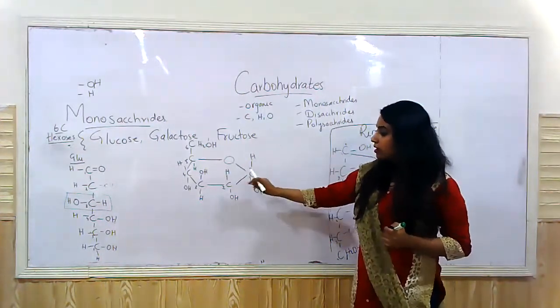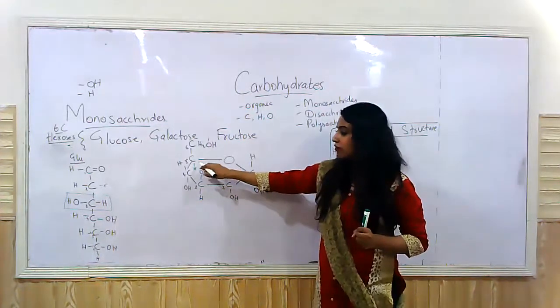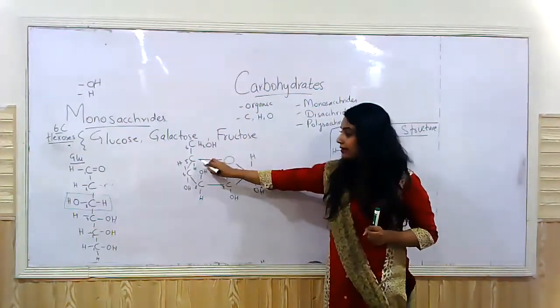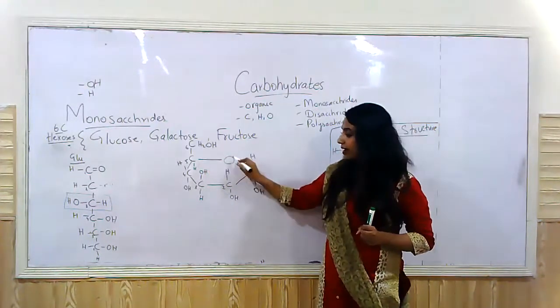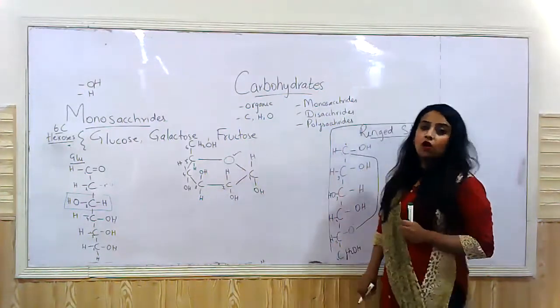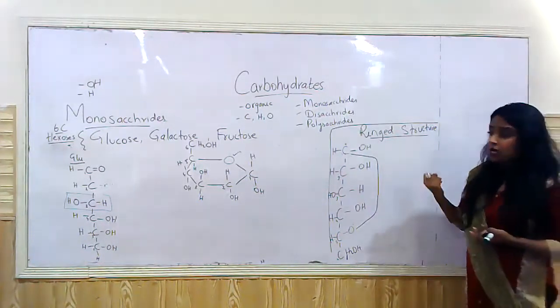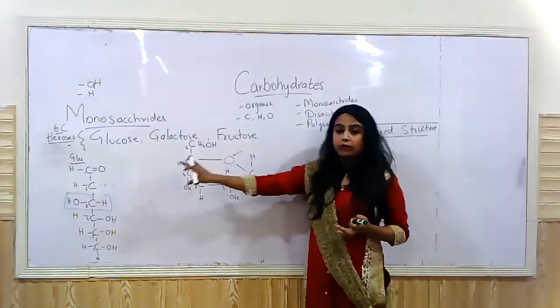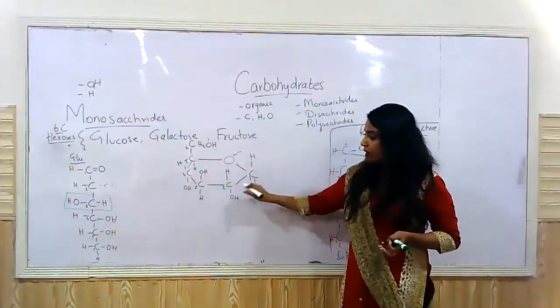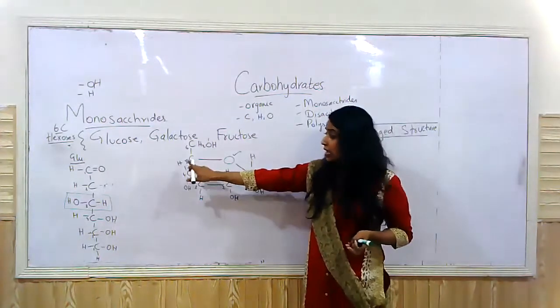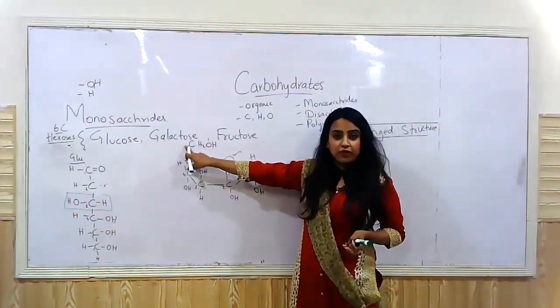Carbon number 1 folding upon itself, linking with carbon number 5. So this is carbon number 1 and carbon number 5 joined by the bridge that is formed by the oxygen atom, right? And why? Because the oxygen atom also lost its hydrogen, so it could easily fold upon itself. Now, carbon number 1 is attached with carbon number 2, 3, 4, and then 5, right? And carbon number 6 is outside the ring, right?